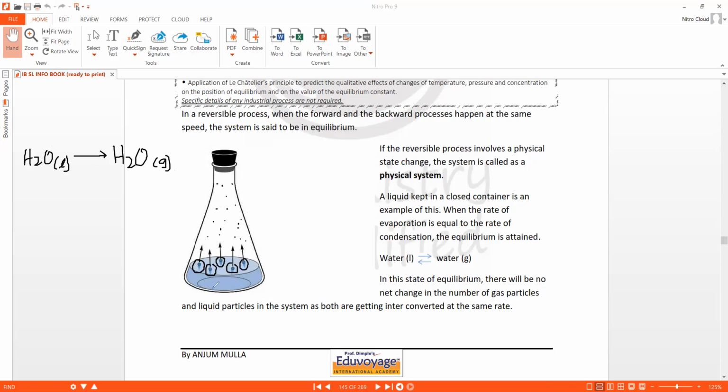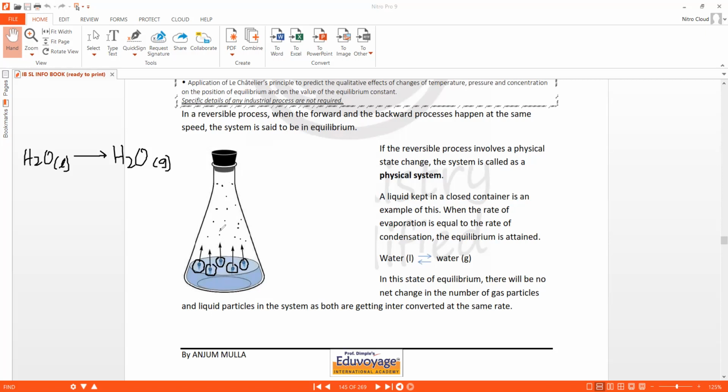But this does not mean that the process will go on and at one point of time all the water here will become vapor and the conical flask will be empty. It will be full of vapors. It won't happen. Now, why doesn't that happen? Even though the evaporation process does not stop, why doesn't all the water slowly evaporate, the liquid phase empty, and it be only vapors all over the flask?